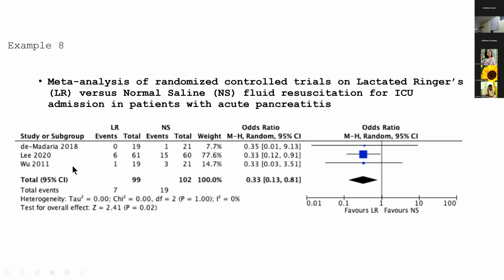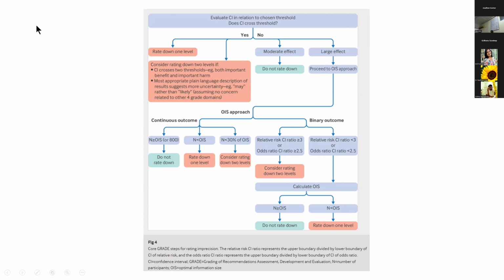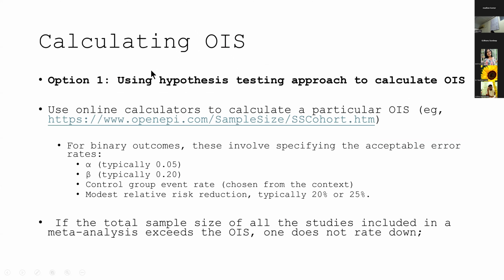So you have 3 different studies. You have the overall pooled estimate, which is 0.33, and the confidence interval is 0.13 to 0.81. So overall, it's favoring Ringer's lactate, and the odds ratio is 0.33. So it has a large effect. There's a 67% odds reduction in the context of only 26 events overall. The total sample size in the Ringer's lactate group is 99, out of which only 7 had events. And the overall events were only 19 in normal saline, with an overall sample size of only 102. So this flowchart also deals with that. If you have a large effect, the next thing to do is calculate the optimal information size. So what is the optimal information size? It is like how for individual RCTs we calculate sample size.